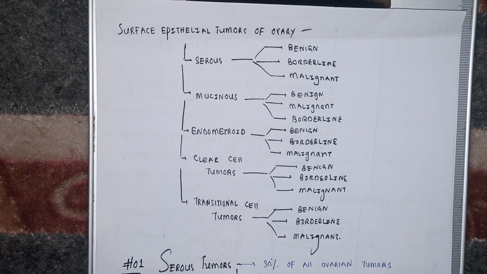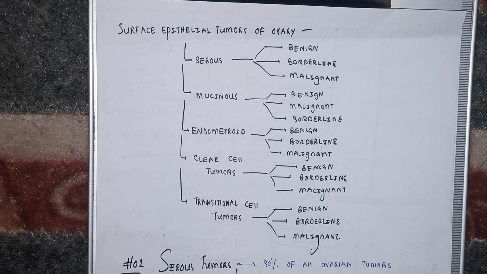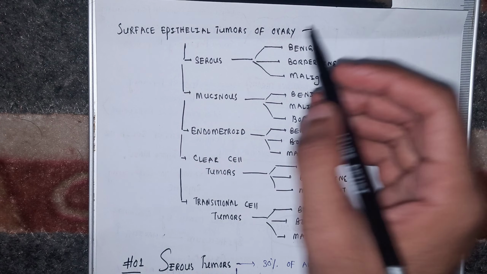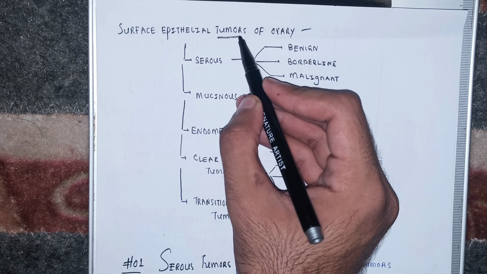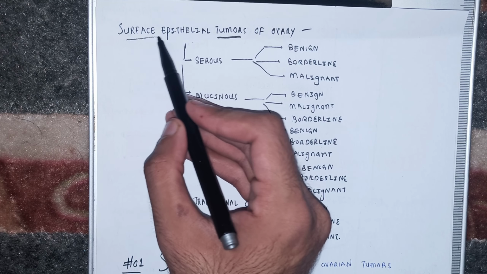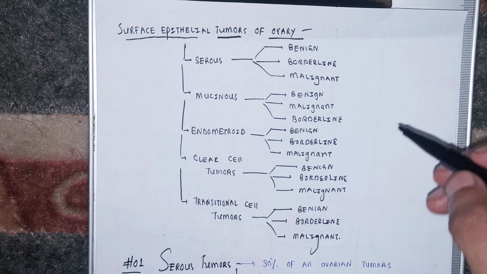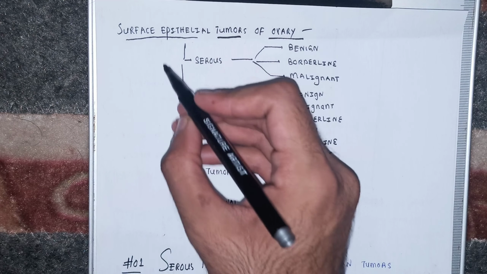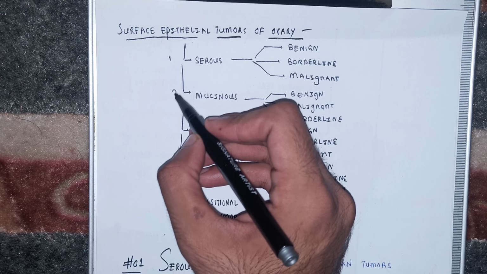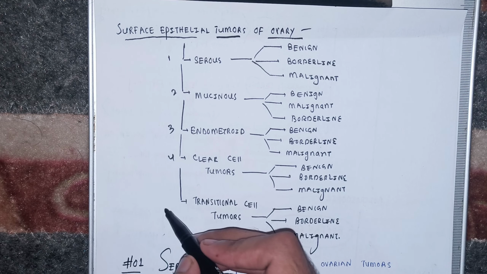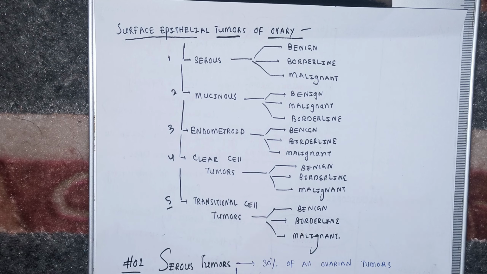Beta, a little quick recap to have better understanding later. I told you in the previous part of the video that the tumors which arise from the surface epithelium of the ovary include serous tumor, mucinous tumor, endometrioid tumor, clear cell tumor, transitional tumor, and a few more.